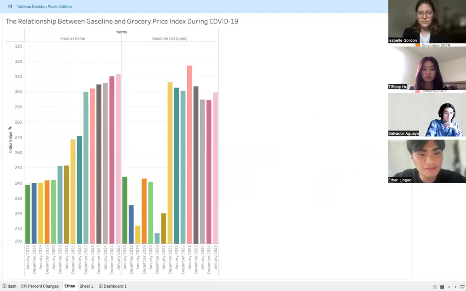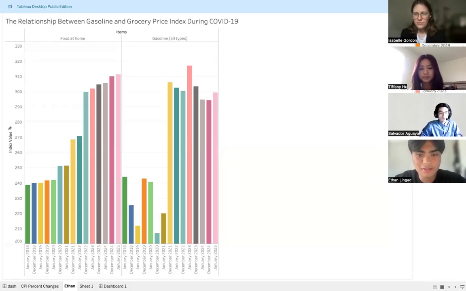Hello, my name is Ethan, and our first analysis question is, did supply chain disruptions during COVID-19 influence both gasoline and grocery prices similarly? If so, is there any correlation between gasoline and the grocery price index? The graph compares two items with the variable of interest being price indexes and the two items being gasoline and groceries. The graph extends from 2018 to 2025, showing the prices of each item before, during, and after COVID-19 in the United States.